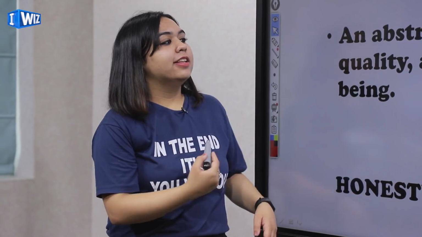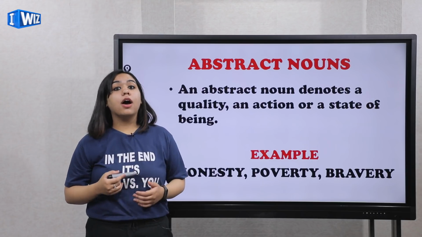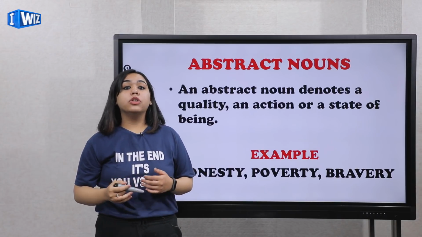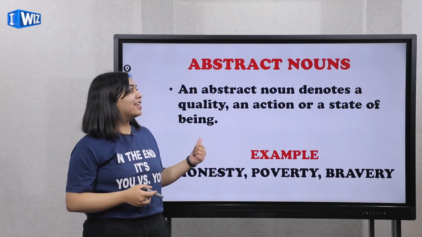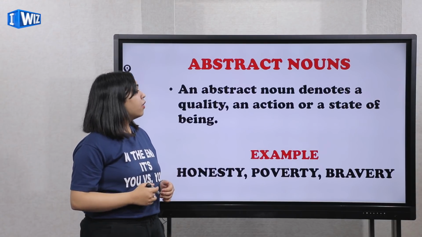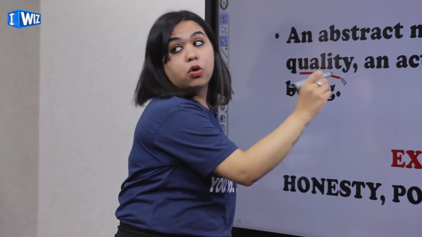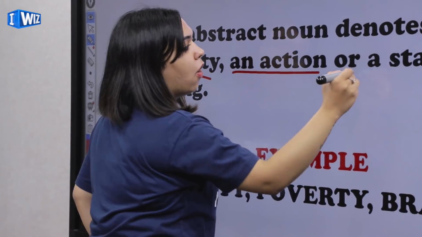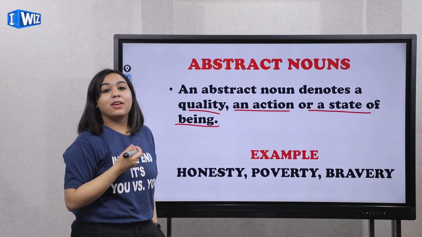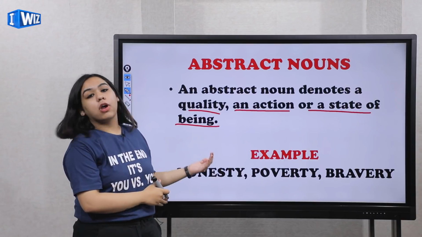Let's move on. Now, the next and the last type of nouns that we have is abstract nouns. What are abstract nouns? If you remember, in the beginning, we talked about how nouns can also name the feelings and ideas. Yes, for the same, we have abstract nouns. Now, let's read. An abstract noun denotes a quality. It's very important. It could be a quality or an action or a state of being. Which state are you in? For example, I'm very happy today. So I am in the state of happiness. That will be an abstract noun.